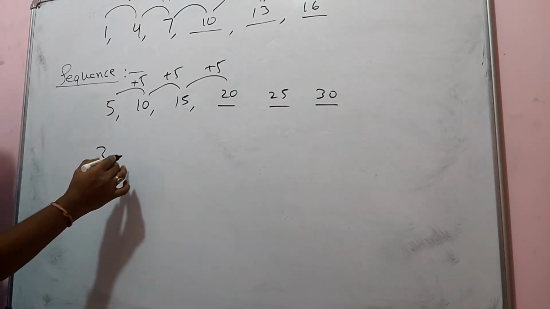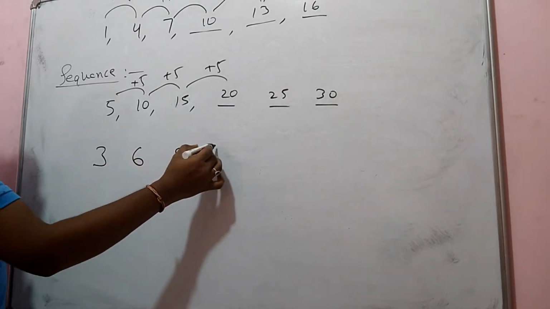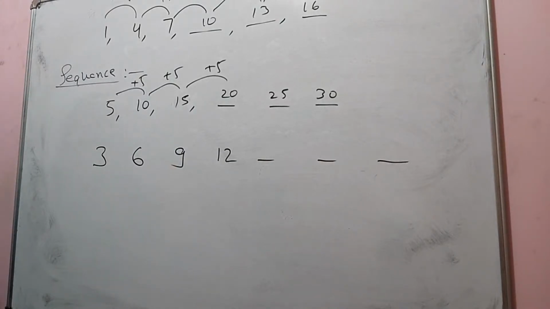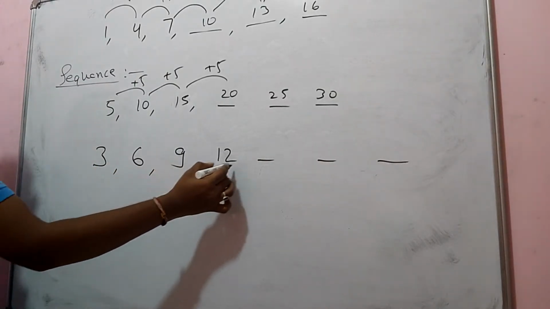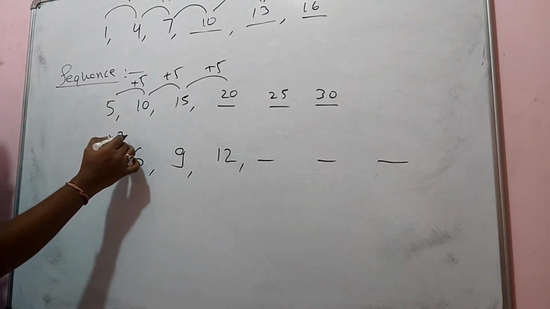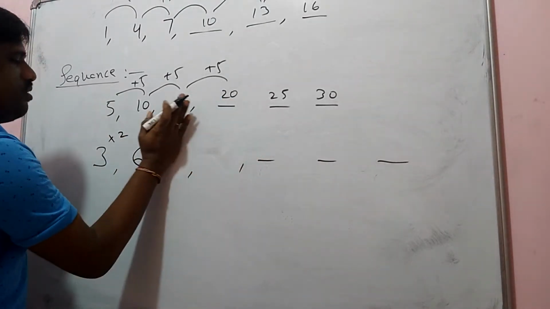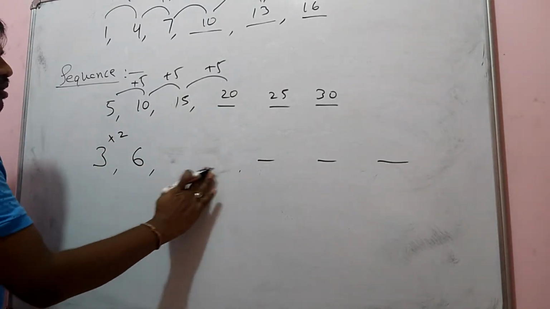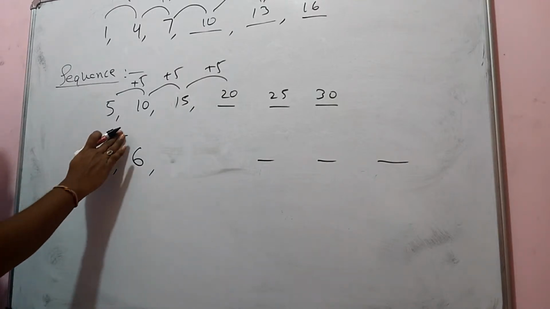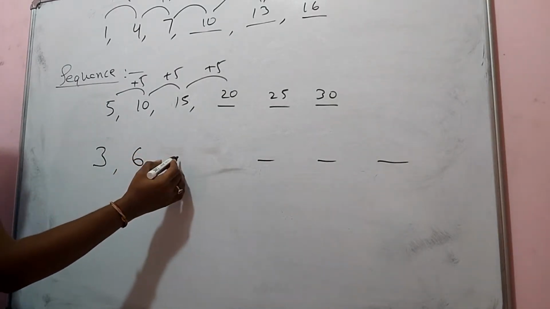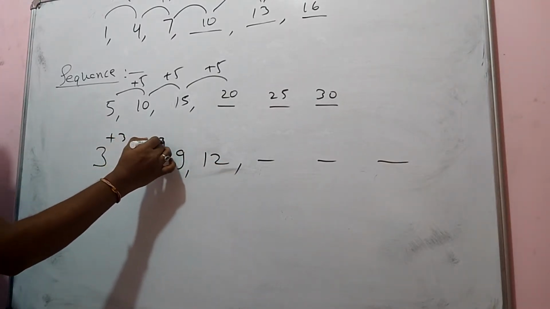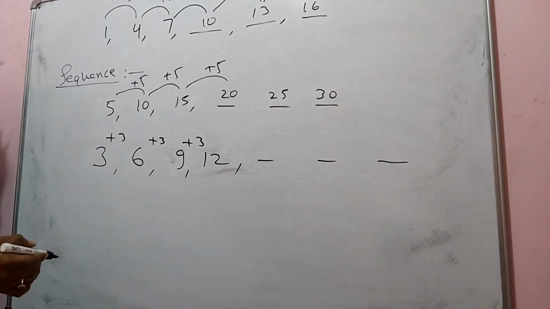Now tell me here: 3, 6, 9, 12. Then what am I going to get? This is a multiple of 3, okay. I did it wrong, I gave addition. So 3, 6, 9, 12 is again plus 3, plus 3, plus 3.